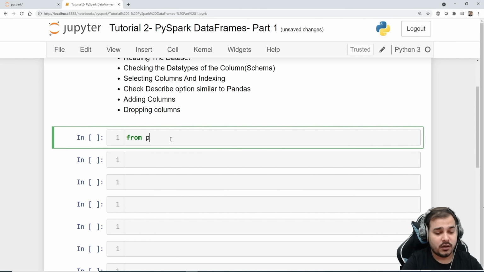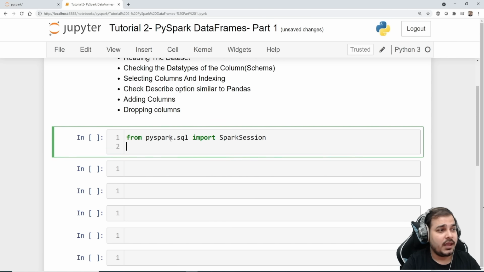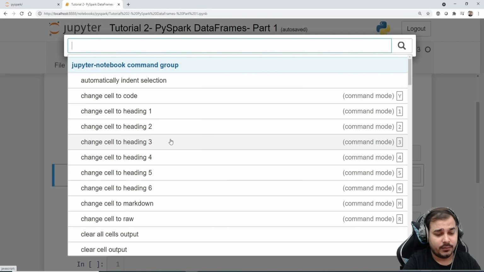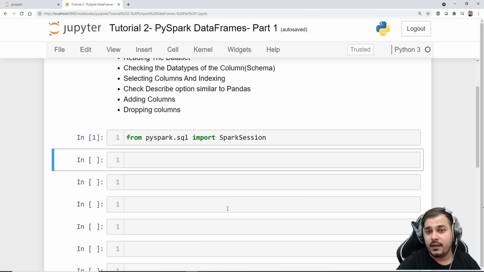I'm going to write from pyspark.sql import SparkSession, and then I'll start to create a variable regarding my session.